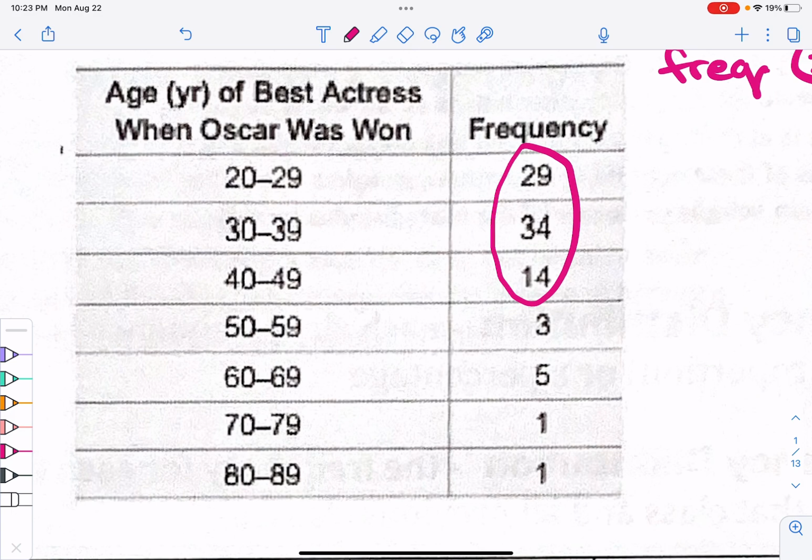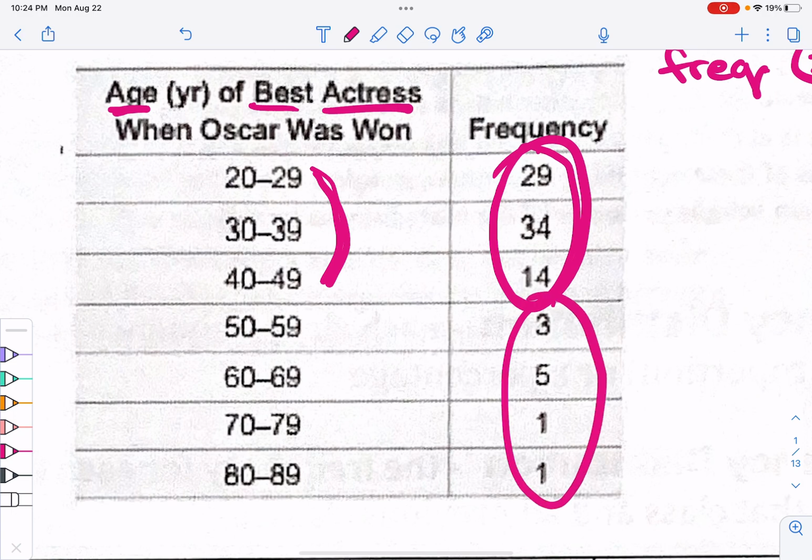This kind of makes sense, since we're talking about ages of Best Actresses, which is ages of women. And sorry, women, we don't age very well. We get the wrinkles early and the gray hair and everything. Guys, you have no stress in your life, so you have no gray hairs at all until you're like 50. So women are probably going to be more successful in acting careers when they're in these younger ages, versus when they turn old and very few of them are winning Best Actress. That's the trend this table is showing us.